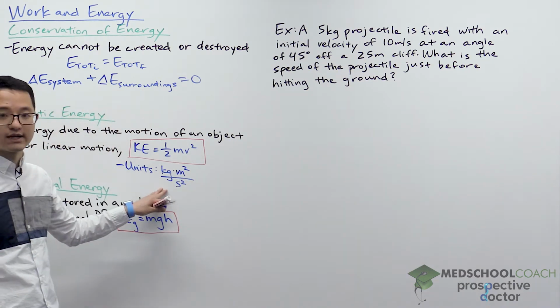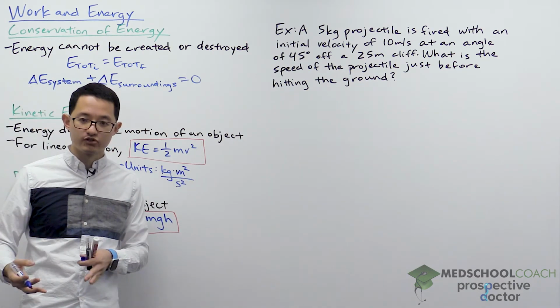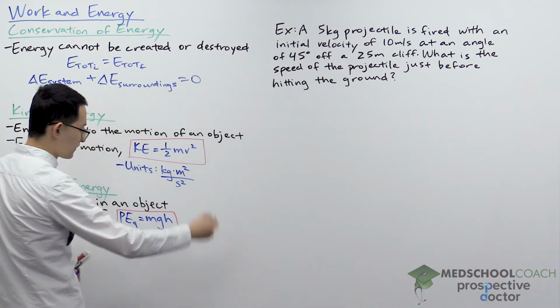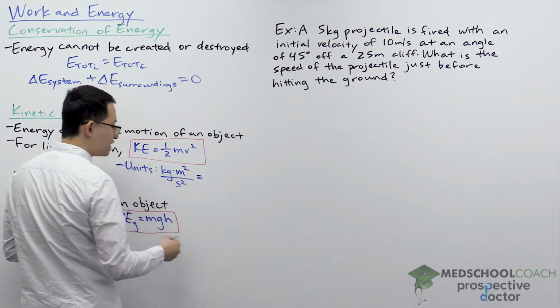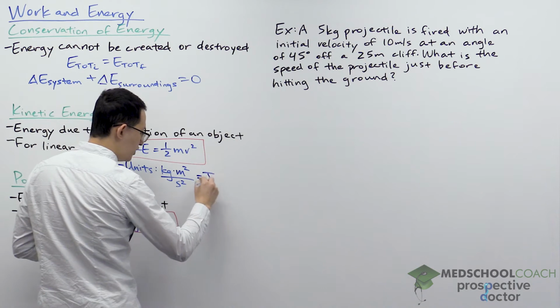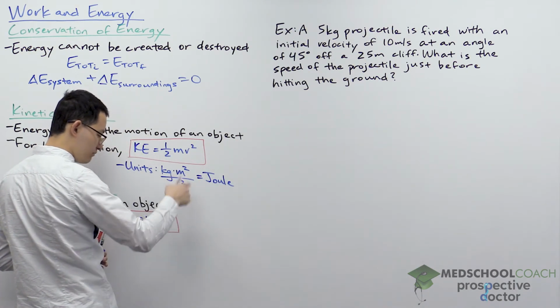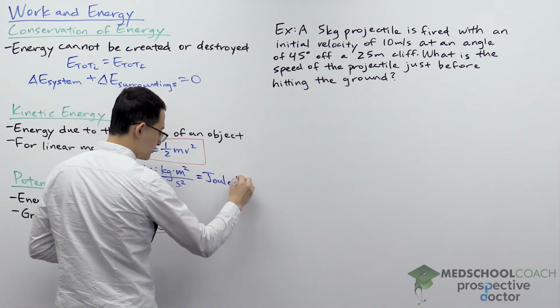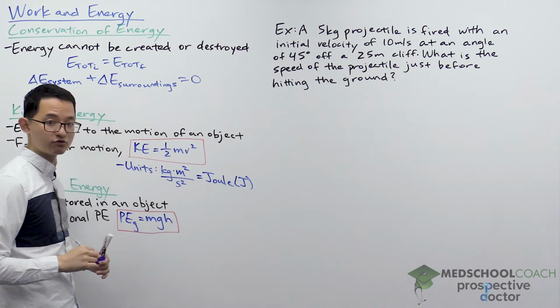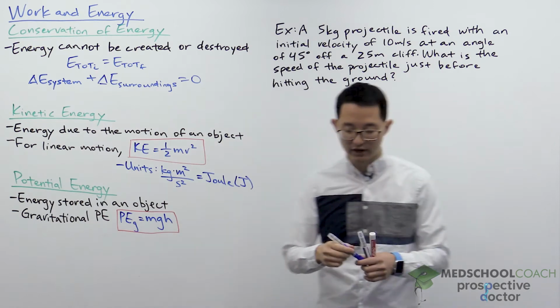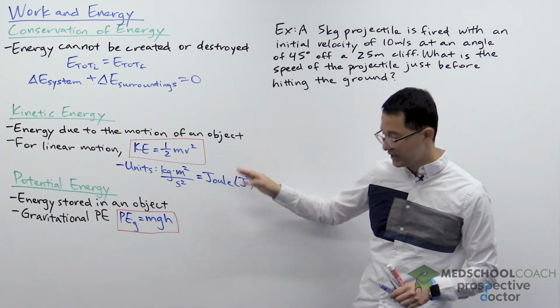These are the units for kinetic energy: kilogram meter squared per second squared. And the unit that we usually use is the joule, which is a derived unit, right? Derived from the different basic SI units, and we usually denote this with a capital J. All right, so that's kinetic energy.